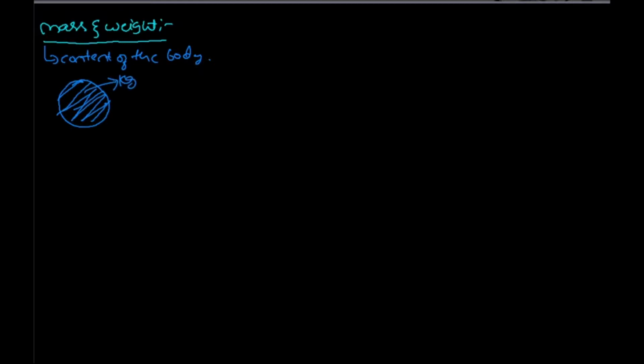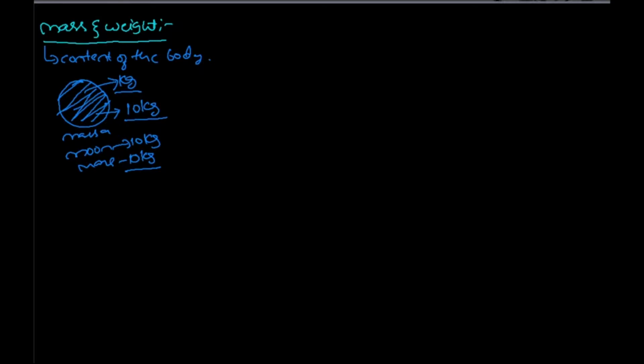Suppose this mass A weighs about 10 kg on the earth. If I take the same thing to the moon, it remains the same 10 kg. On Mars it remains 10 kg itself, because it is the content of the body. It will never change. Wherever it goes, it remains constant. The unit of mass is kg.